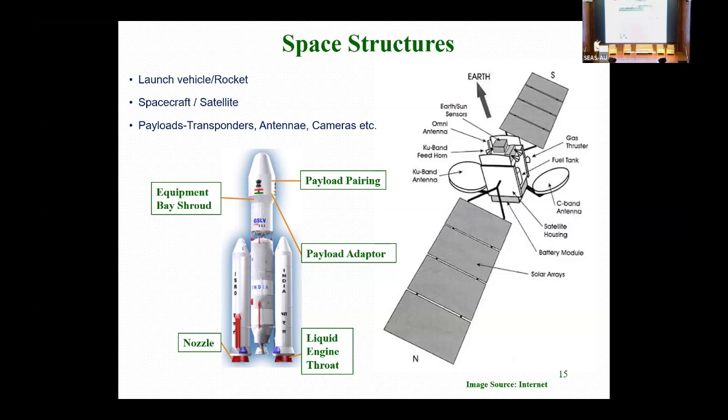So we have to choose judiciously where the reduction is required. So what we do, we say that in the third stage and fourth stage we want to use the maximum amount of composite, so that we can get the direct advantage in the payload. Payload mass saving will definitely lower the cost of launching, as well as improve the life of the spacecraft and satellite. So that advantage we have to take. That's why we are choosing here.